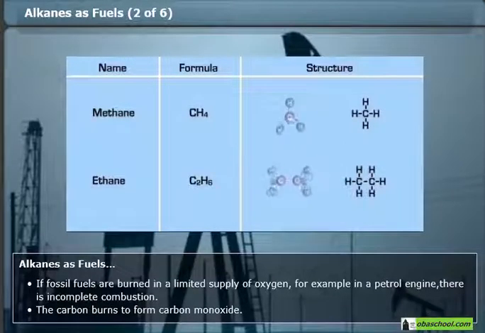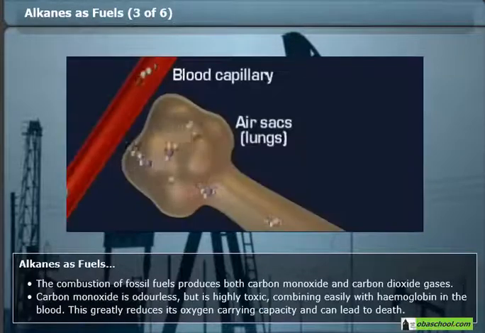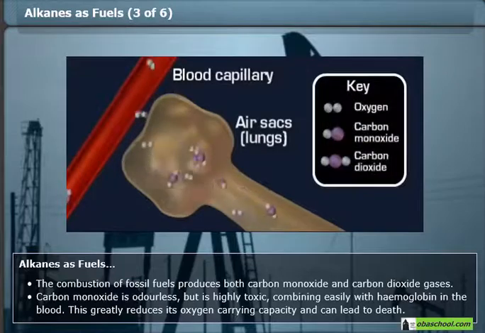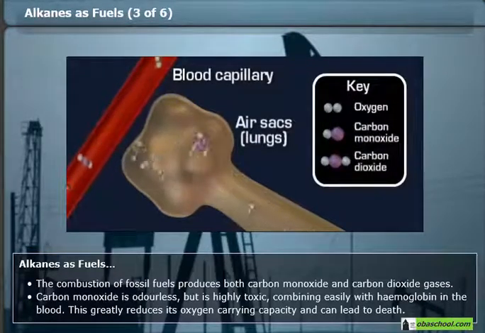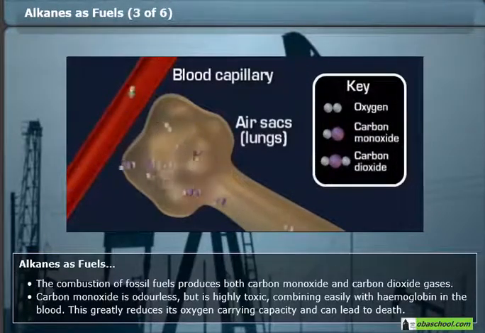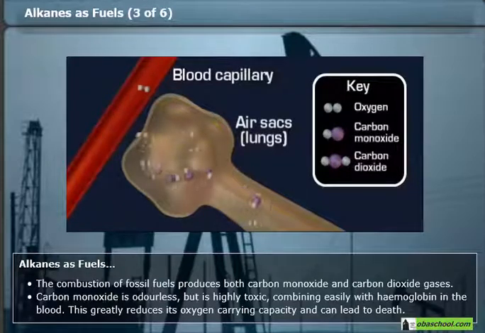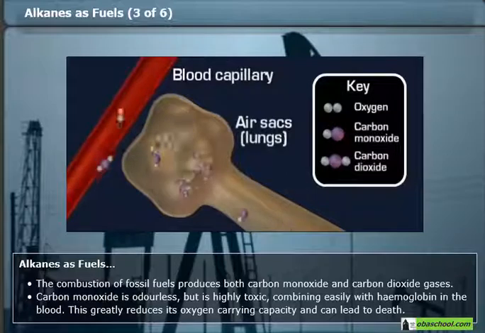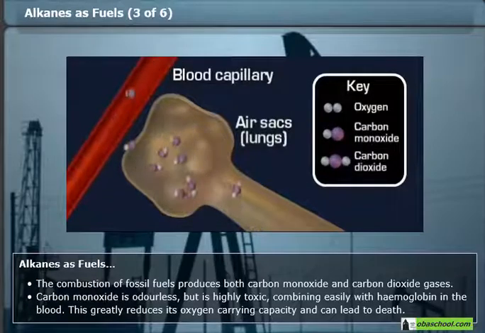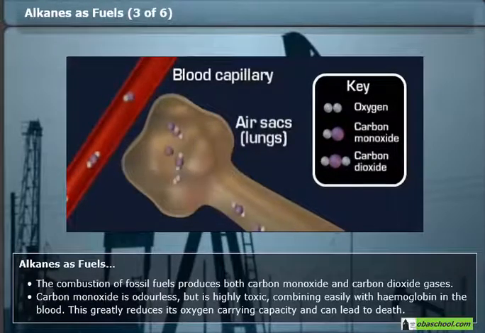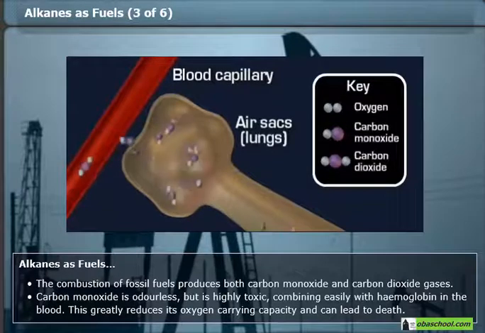If fossil fuels are burned in a limited supply of oxygen, for example in a petrol engine, there is incomplete combustion. The carbon burns to form carbon monoxide. The combustion of fossil fuels produces both carbon monoxide and carbon dioxide gases. Carbon monoxide is odorless but is highly toxic, combining easily with hemoglobin in the blood. This greatly reduces its oxygen-carrying capacity and can lead to death.